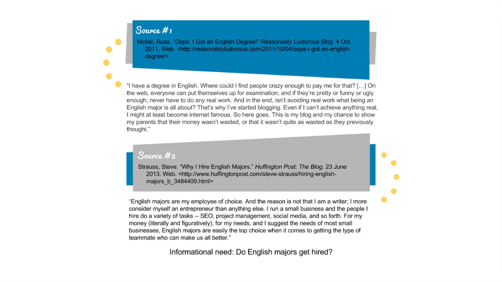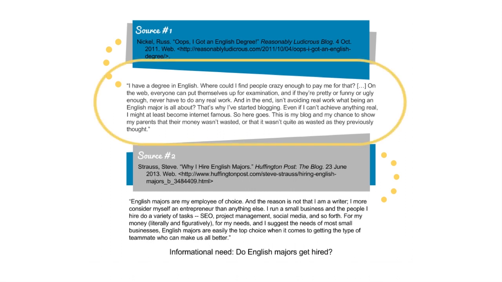We purposefully use two blogs in this example since they are becoming popular sources of information. Generally, you'll want to support information found in blogs with data or other research, especially if the author doesn't back up statements with evidence. But back to the case at hand. Which source is more appropriate for the informational need?